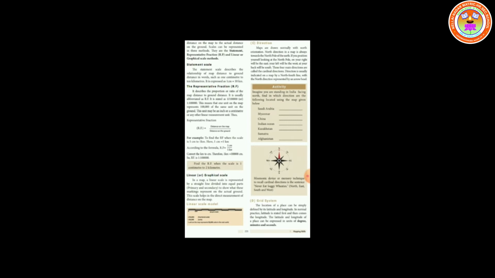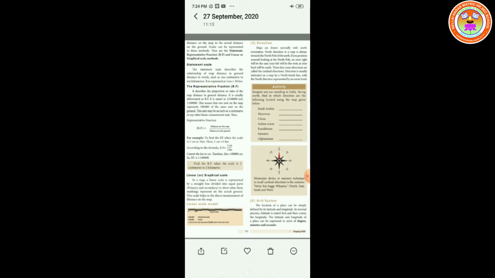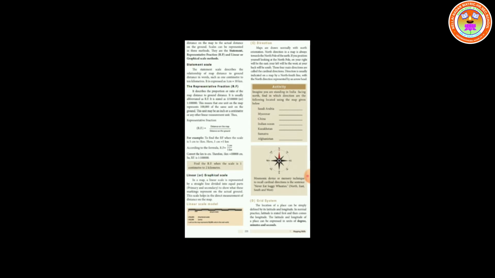Representative fraction RF is equal to distance on the map divided by distance on the ground. Next one, linear or graphical scale. In a map, a linear scale is represented by a straight line divided into equal parts to show what these markings represent on the actual ground. The scale helps in the direct measurement of distance on the map.